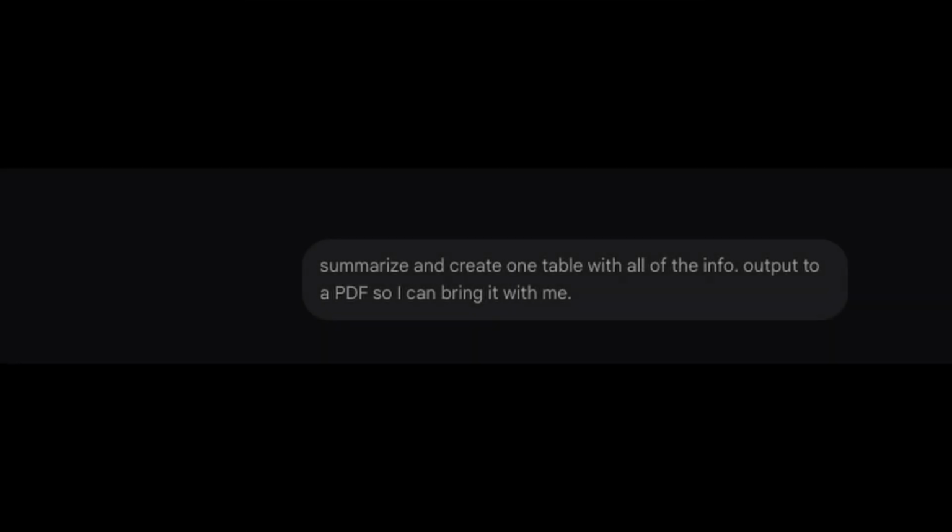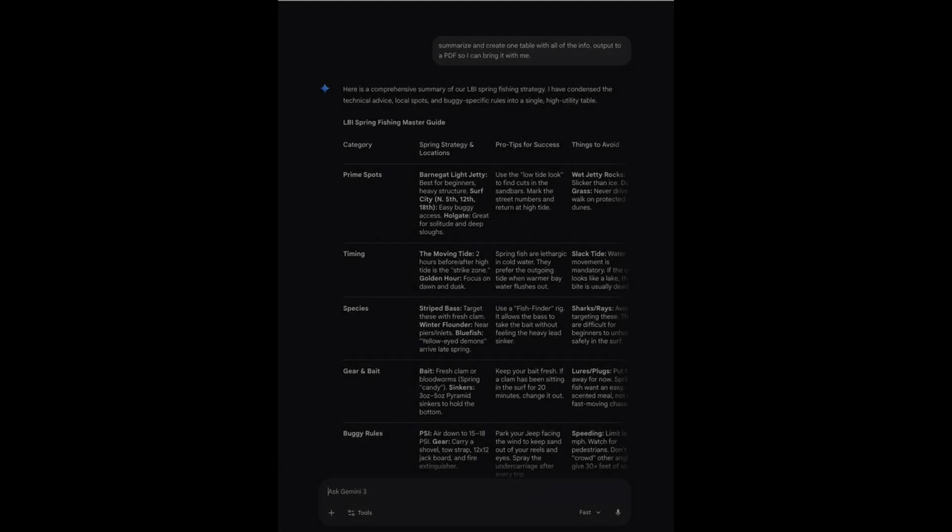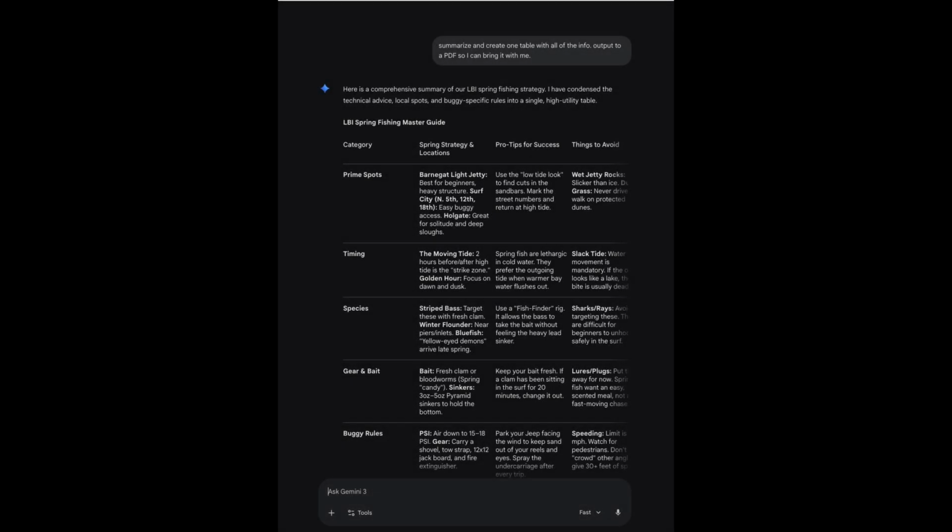Two tables of output. We want to be able to now summarize them. So let's ask it to summarize and create one table with all the input, output to a PDF so that I could bring it with me when I'm out on the beach. Here's our final output. You can see there's categories for information from the first table, the second table, all columnized into one spreadsheet here, one table. And what you can't see on the screen is it actually gives you an option to output to Google Sheets, which makes it very convenient. So there you go. We started off with a basic prompt, and we have a nice takeaway for when we want to go out on the beach and try our hand at fishing.